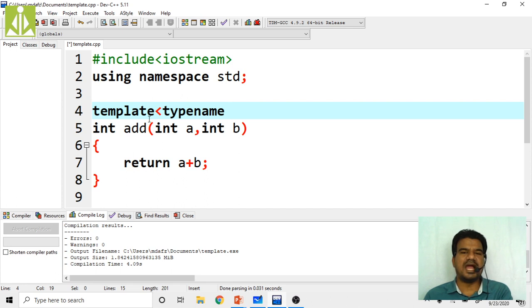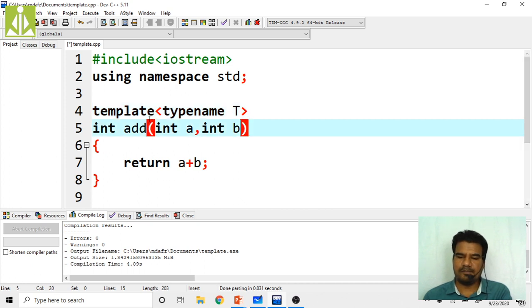Then you have to use an identifier to hold the type. In order to hold the type, I'm using T as my type. When I am holding T as the type, for this function my return type is T only. Whatever type I pass, that type of return value I want from this function. And here also T, and here also T, that's it. Here you put a comma, like this.